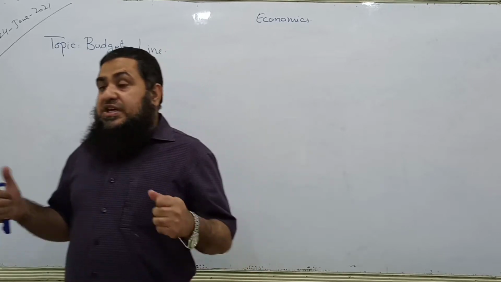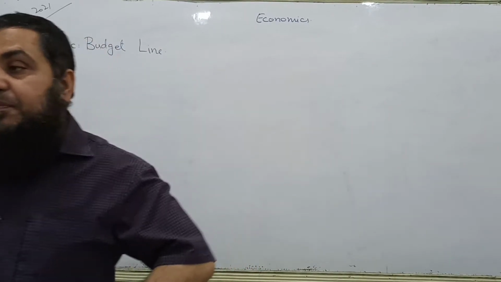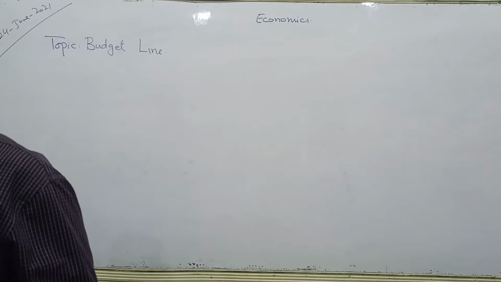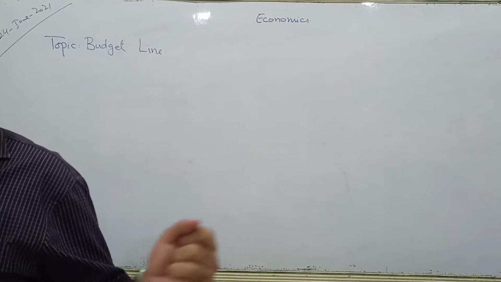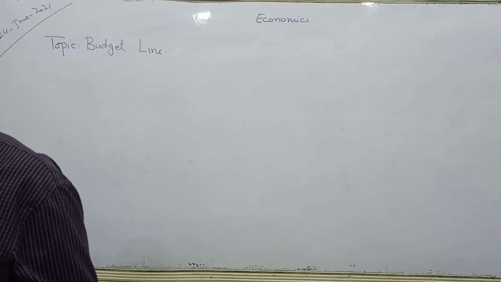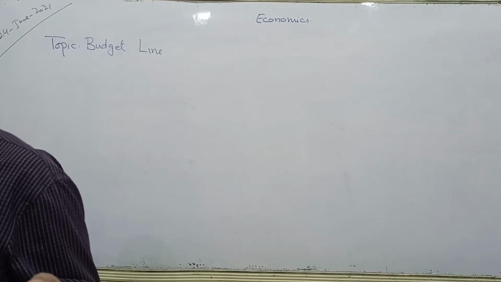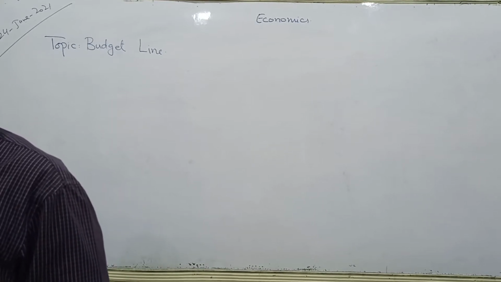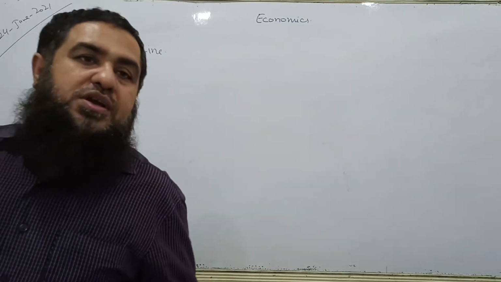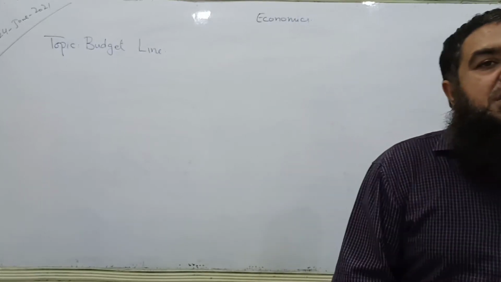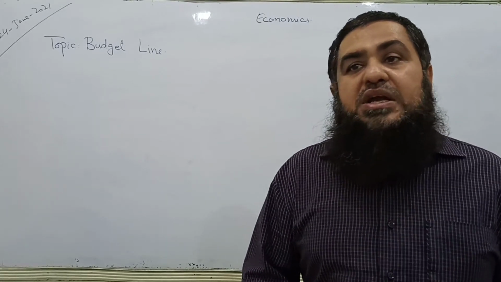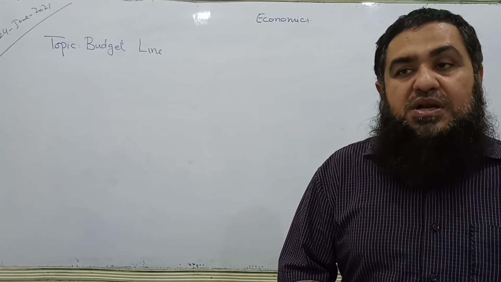Clear? So the same concept can be applied to the individual consumer, because we are nowadays studying microeconomics, not macro. In macro, budget has a meaning about the planning of the country for the next year. But in microeconomics, we say how much a consumer is going to spend his income at given prices of the goods in the market.